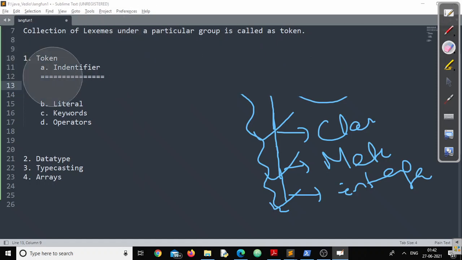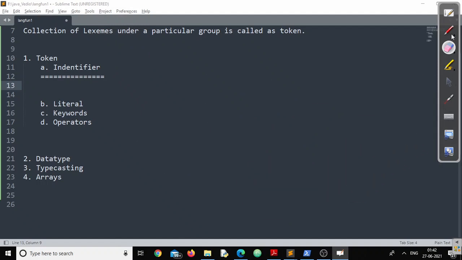So an identifier is a name required to name a variable, a class, an interface, or a method, like that. So why are identifiers required? You can write why identifiers are required.